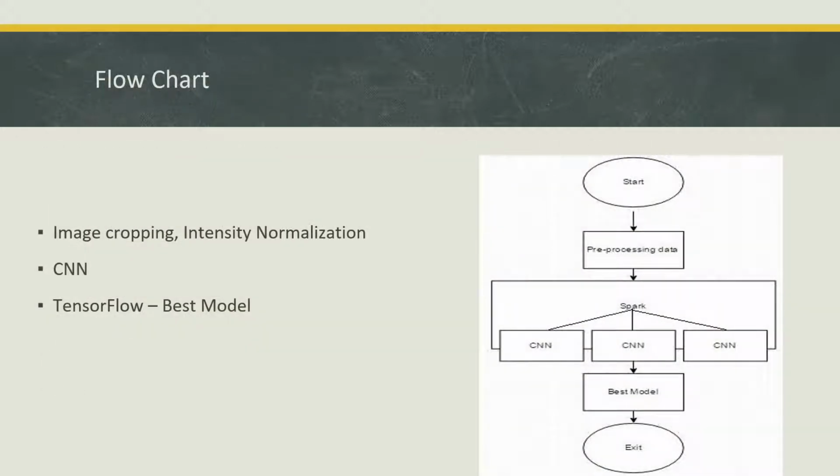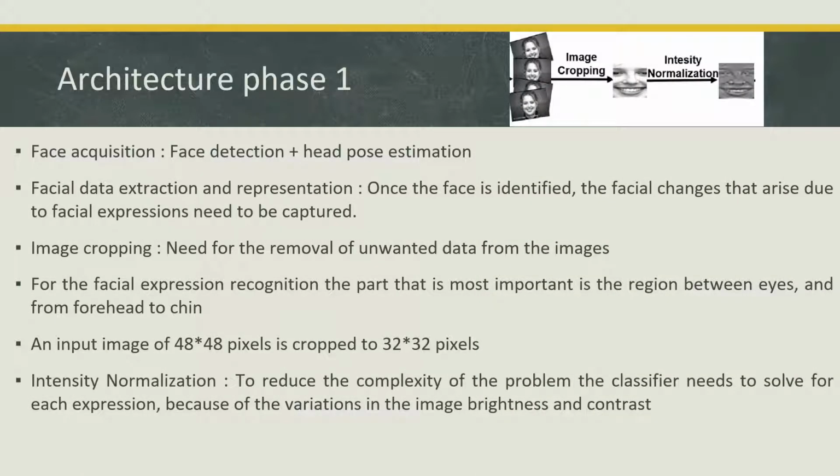And coming to the flow chart, the first step starts with image cropping and intensity normalization, and then a set of CNN models, and then a TensorFlow which will decide the best model. So architecture phase 1, it has the face acquisition, that is face detection and head pose estimation, and facial data extraction and representation. So once the face is identified, those facial changes that are caused due to the facial expressions need to be captured. And then image cropping, we want to remove the unwanted data from the images.